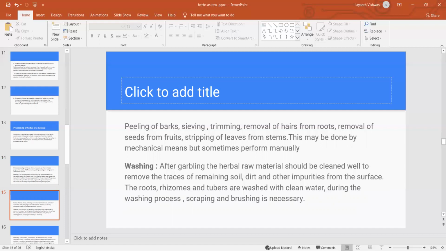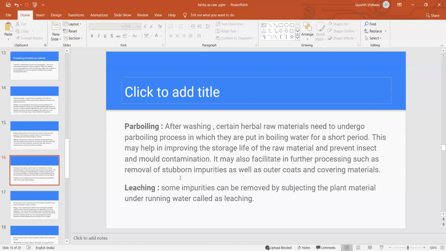After washing, we have to go for the parboiling method. Certain herbal raw materials need to undergo a parboiling process, in which they are put into boiling water for a short period. This may improve the storage life of the raw material and prevent insect and mold contamination.